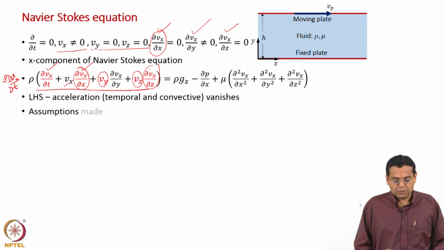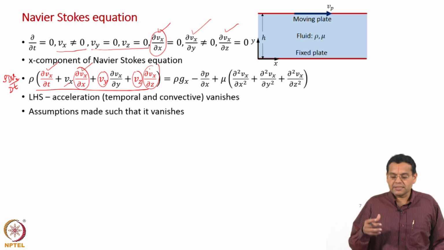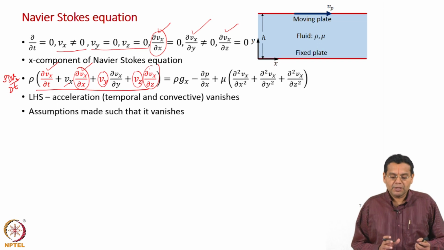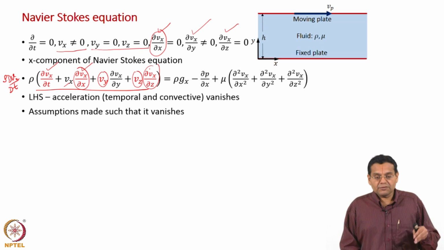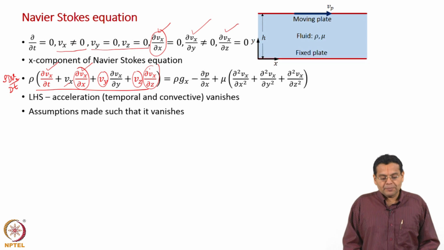Now, putting it the other way, we made assumptions in such a way that the left hand side vanishes, that is the other way of looking at it. The assumptions would have looked disconnected. Now, the reason for making those assumptions is that the left hand side vanishes, both the temporal and convective acceleration. Now, why should we do that? What would happen if the left hand side were to be present? Okay, let us discuss that.